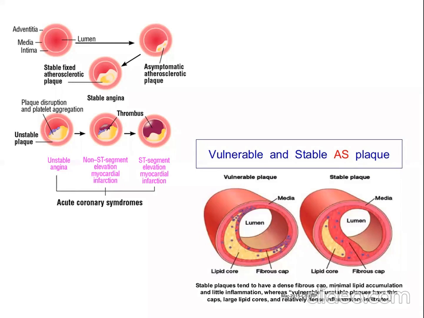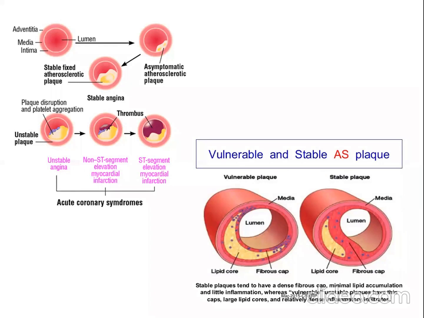In both conditions, stable and unstable, platelets will stick together and it will lead to dysfunction of the endothelium, so that the endothelium can no longer produce sufficient nitric oxide, NO. And if nitric oxide is not produced, the endothelium will not repel platelets from accumulating here.